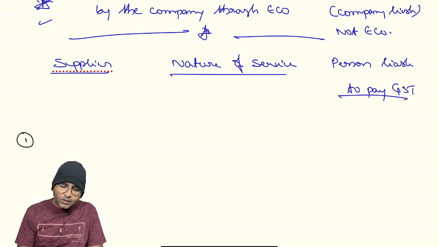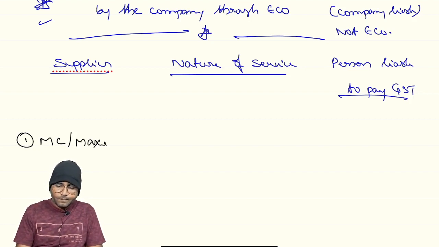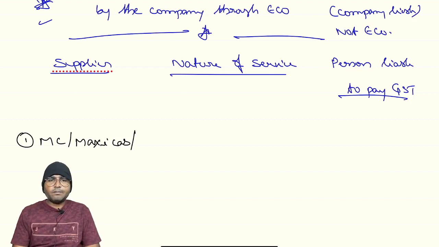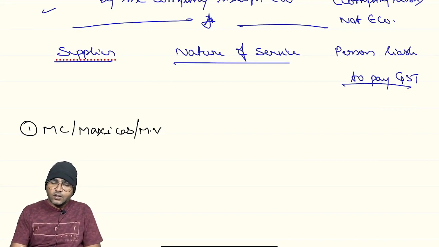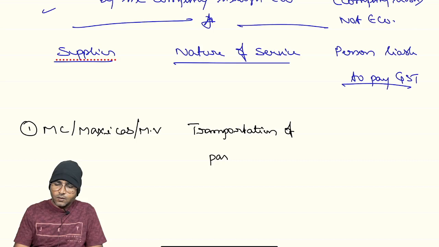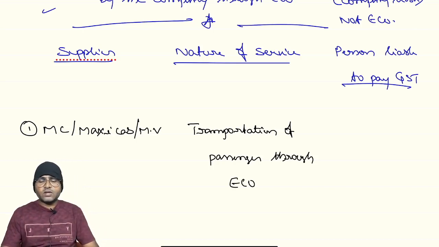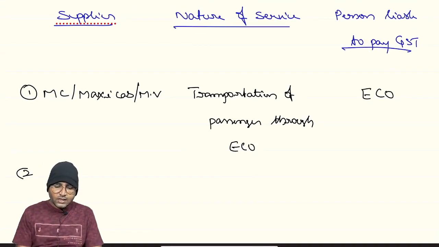Suppose situation number 1: motorcycle, maxi cab, next motor vehicle, right? Nature of service, transportation of passengers, through e-commerce operator. Then who is liable for payment of GST? E-commerce operator only, right?